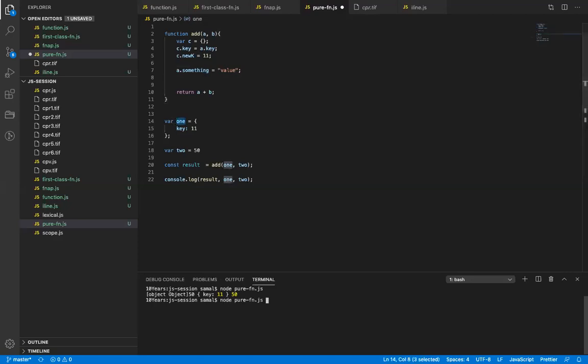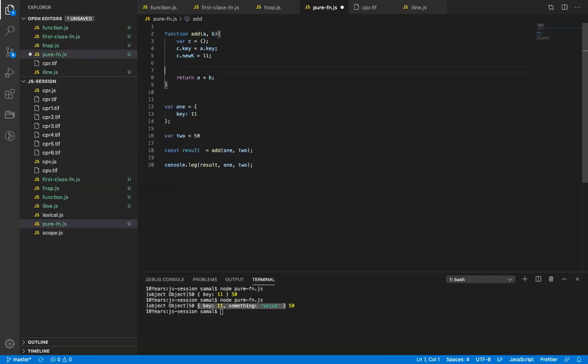So this is basically changing the value of an object, which violates the concept of a pure function. A pure function should only be responsible for its own execution. I'm changing a value which is outside it. To avoid this, I created an empty object here.